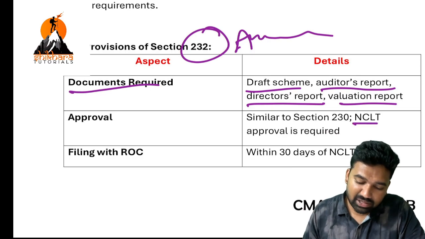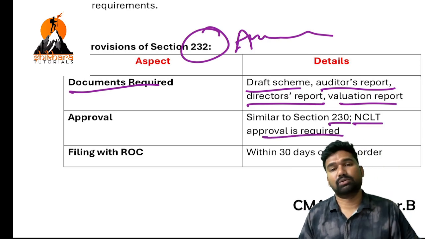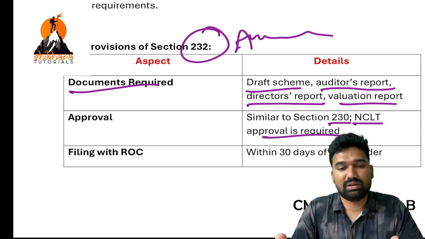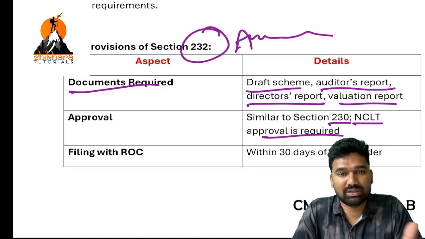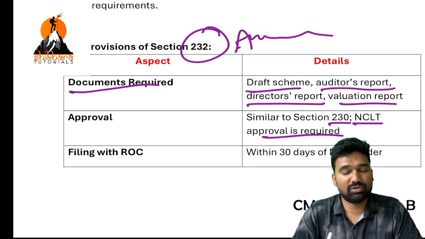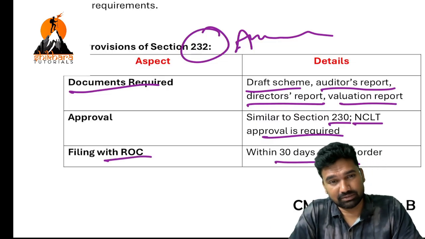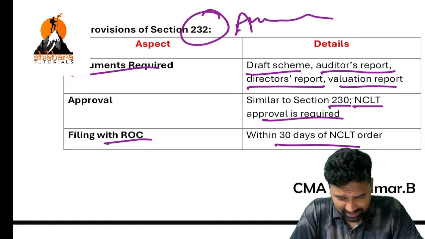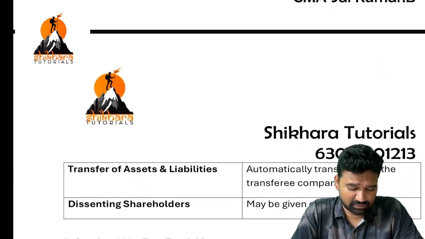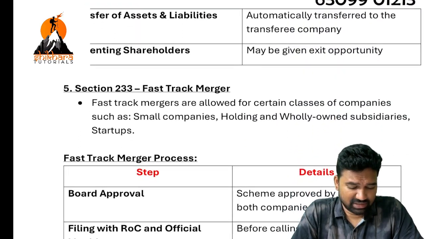And similar to 230, NCLT approval is required. So companies, you can't combine, you have to take the approval from NCLT. After the NCLT order, within 30 days, you should file with the ROC. So this is not a big thing.